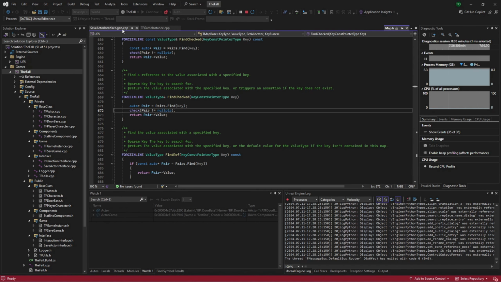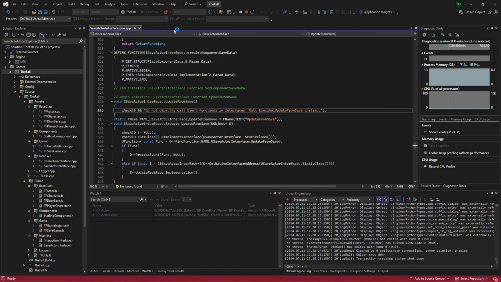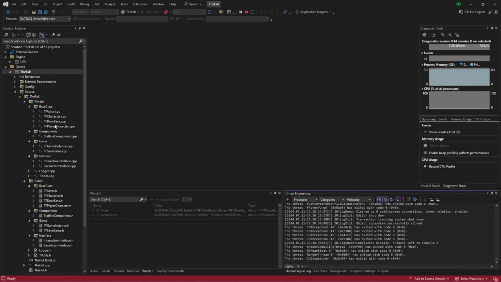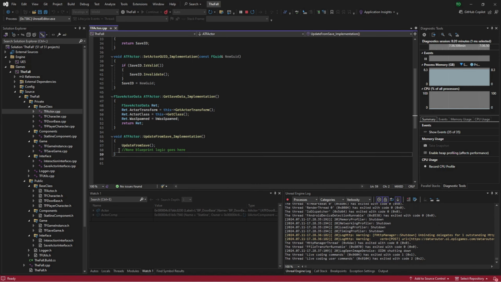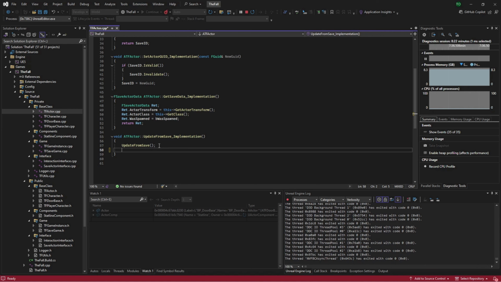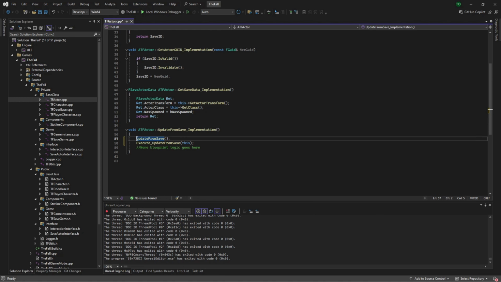And we're going to fix this mistake we have in here. So close out of the map. We don't need this. We don't need the generated. So what that is going to be is more than likely, actually I want to leave that comment, this little section right here. Execute, update from save. And pass in this. And we're going to just comment that out.